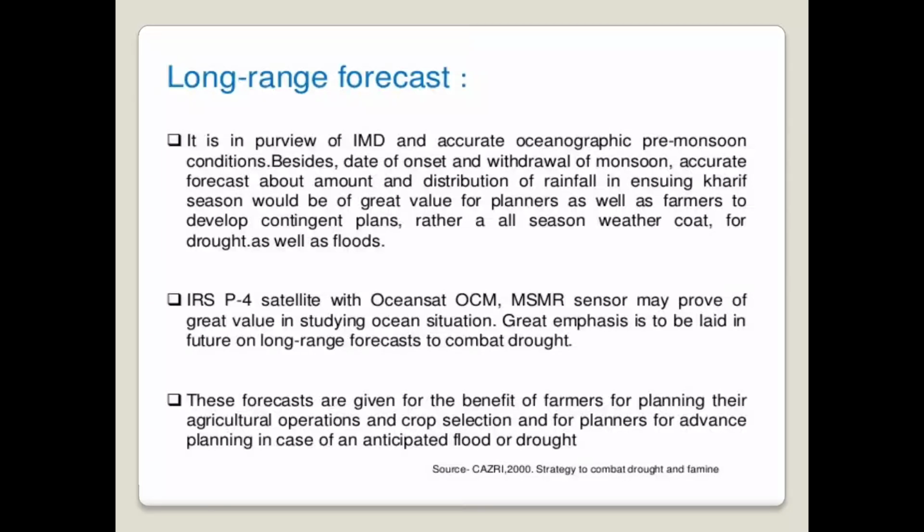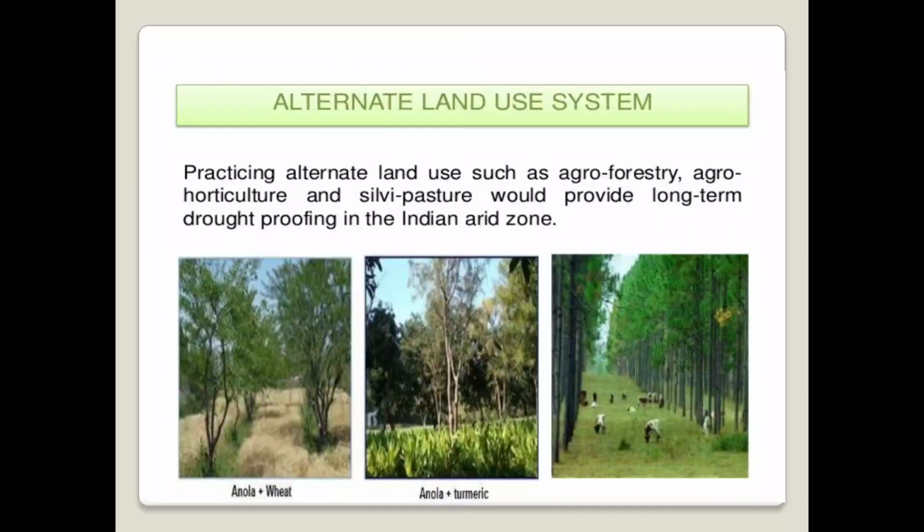That means the forecast is particularly helpful for the farmers in planning their various agricultural operations and the selection of crop. It is also helpful for advanced planning when the drought condition or the flood condition is forecasted.